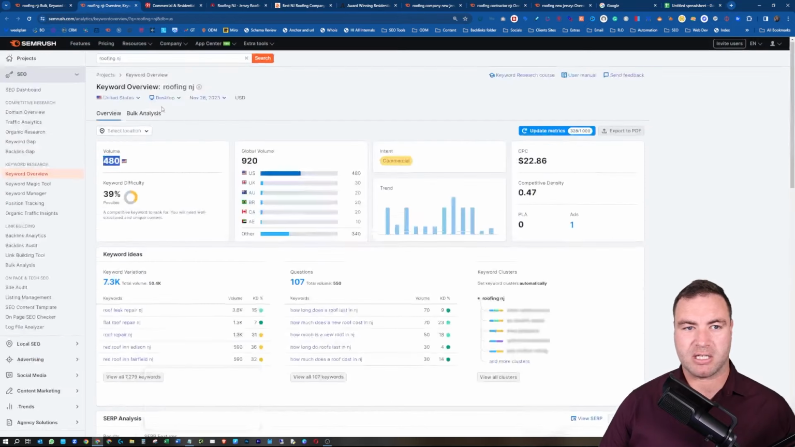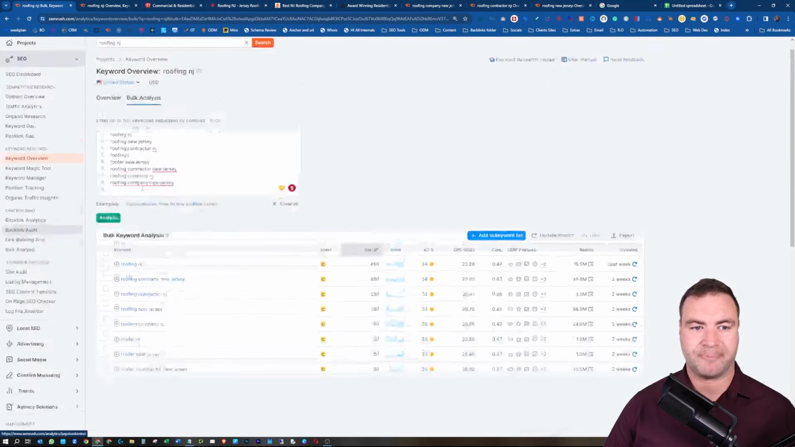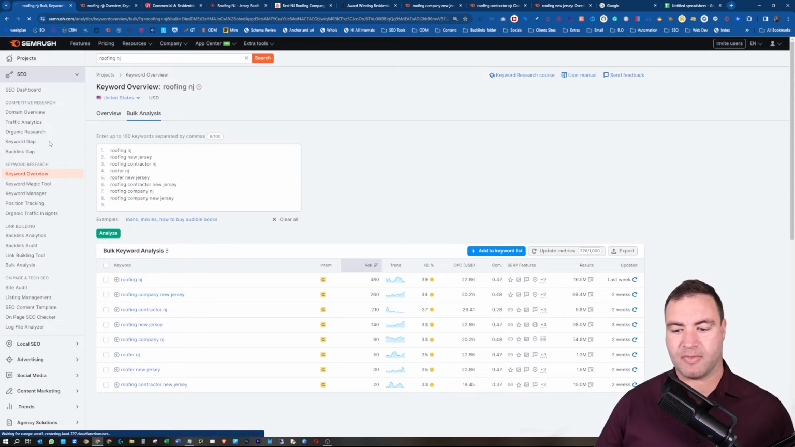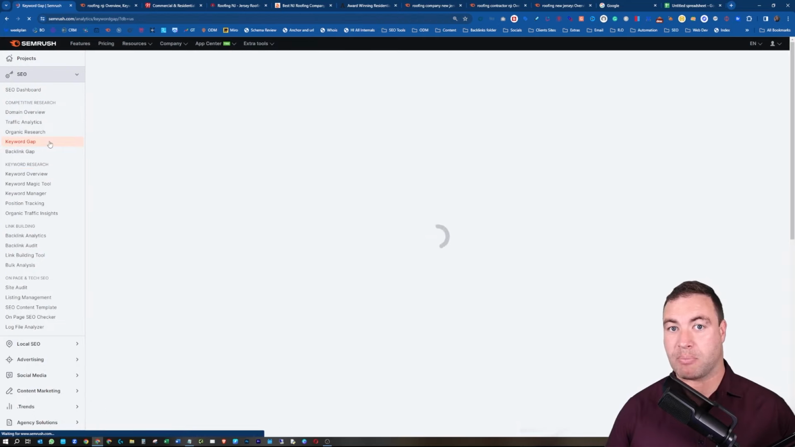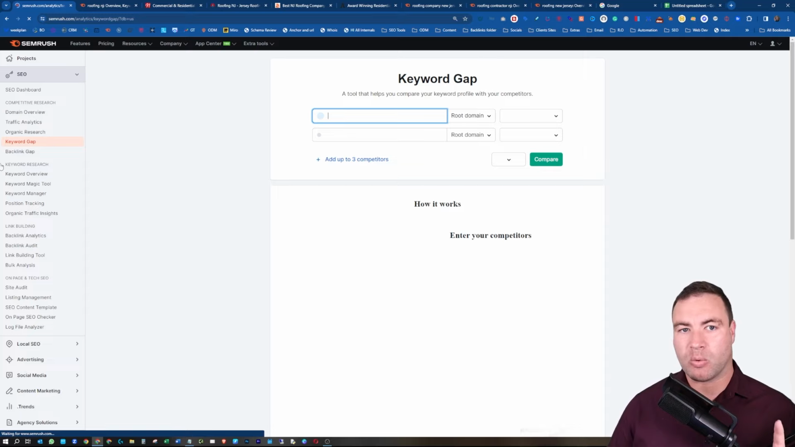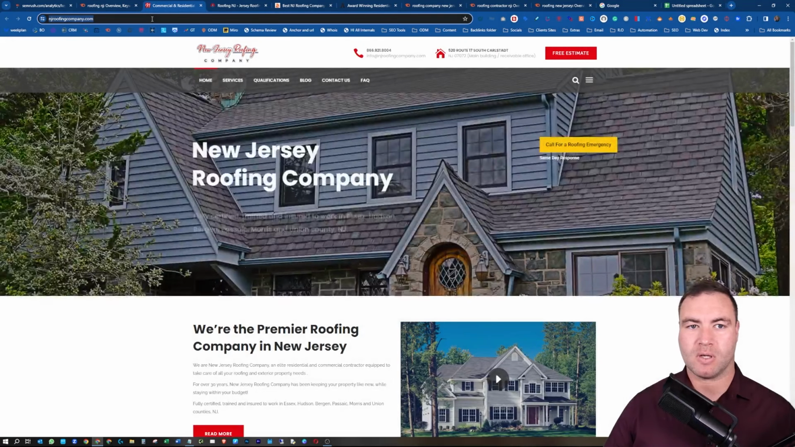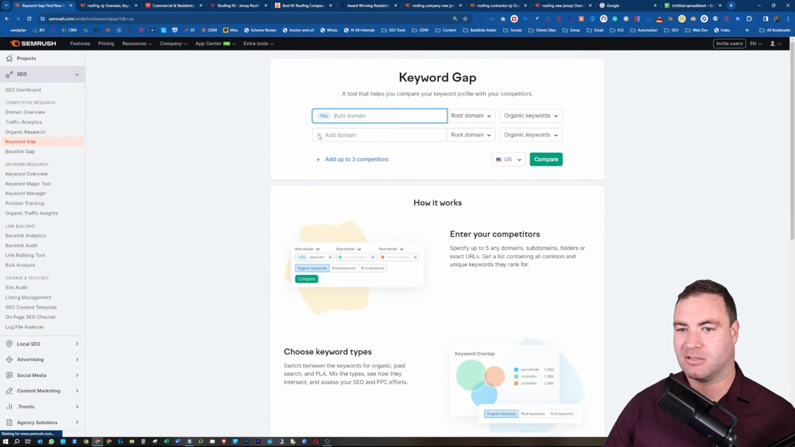So I'm going to come back to this. I'm going to come back here. I'm going to do a keyword gap. Now, the reason I'm performing a keyword gap is we might have missed something. We might have missed something. So I'm going to grab, you guys know that I love my keyword gaps. We can just put them in there.